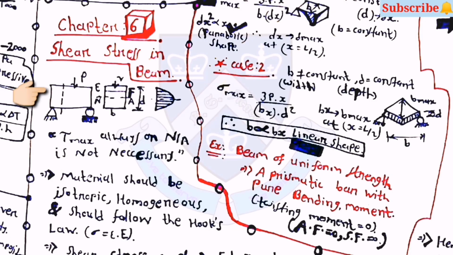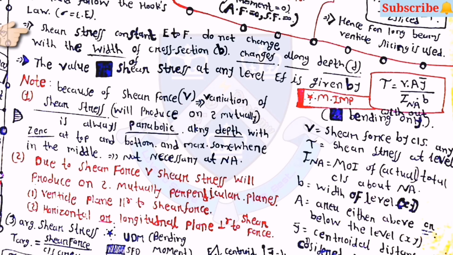Then the next chapter is shear stress in beam. Here tau max is not necessarily always on the neutral axis. Then the material should be isotropic, homogeneous and should follow Hooke's law. Then the third one is that shear stress is constant at any level and does not change with the width of the cross section B. Then it changes along the depth.